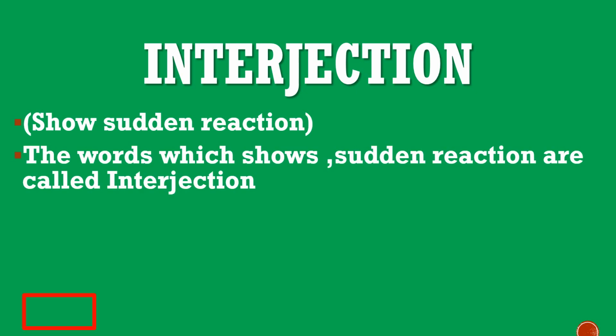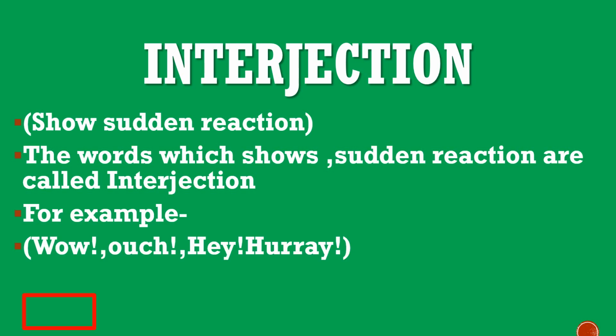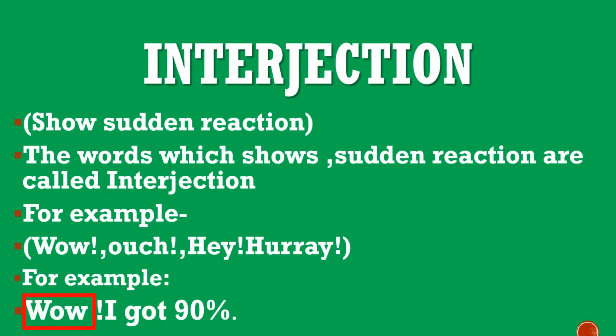The next part of speech is interjection. It shows sudden reaction. The words which show sudden reaction are called interjections. For example, wow, ouch, hey, hooray. For example, wow, I got 90%.